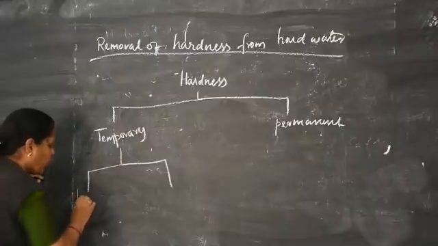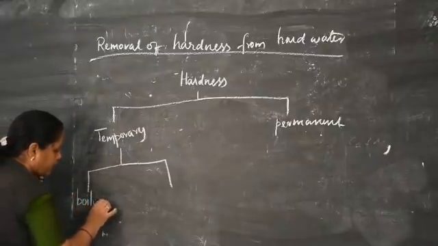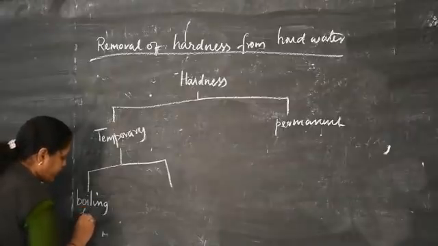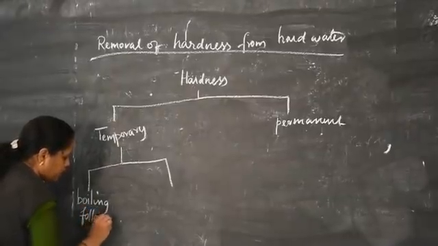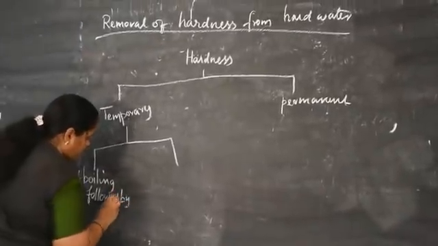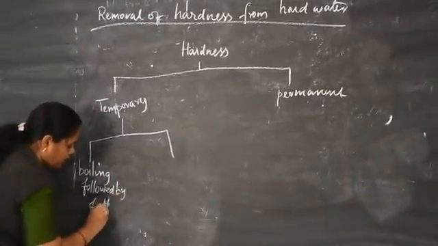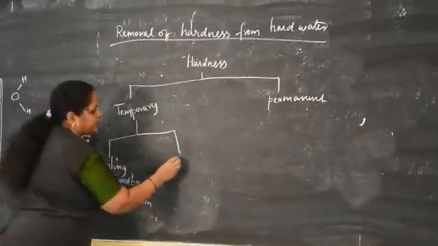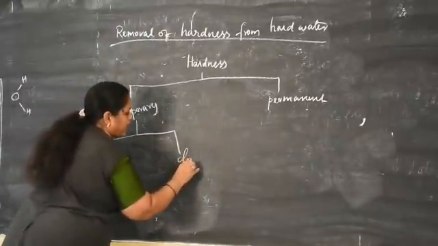One is the boiling process, boiling followed by filtration. The second method is Clark's method.